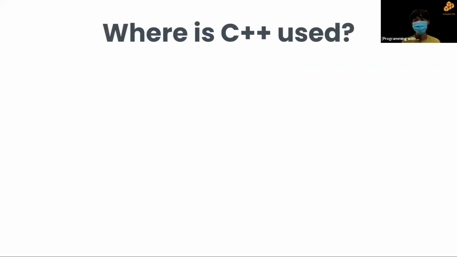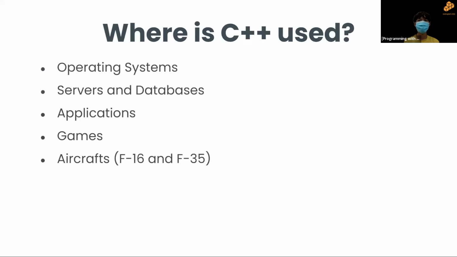So where is C++ used? As I mentioned earlier, it's used in many areas. The first one is operating systems. It's used to build part of Mac OS X. It's also used to build servers and databases. For those of you who know MySQL, it is actually built using C++. MySQL is one of the most important database management systems still used today. C++ is also used to make desktop applications, such as Adobe Photoshop, which is used to edit images. And I'm sure most of you know what Photoshop is.